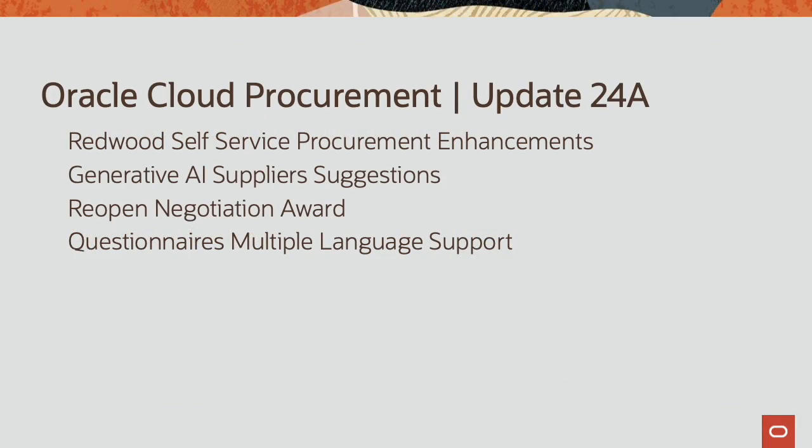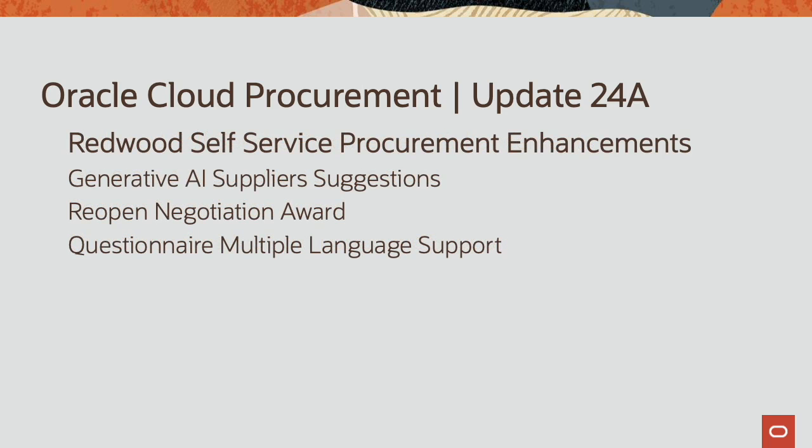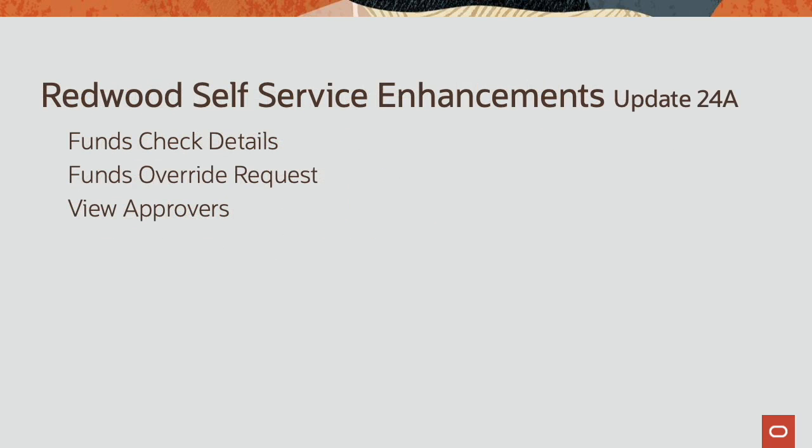Some of the new capabilities are enhancements to Redwood Self-Service Procurement, generative AI supplier suggestions, reopen negotiation award, and questionnaire multiple language support. Let's look at some of the Redwood Self-Service Procurement enhancements. There are 3 Redwood Self-Service enhancements I wanted to highlight in this update. They are Funds Check Details, Funds Override Request, and View Approvers.